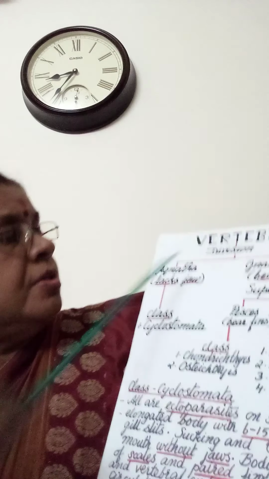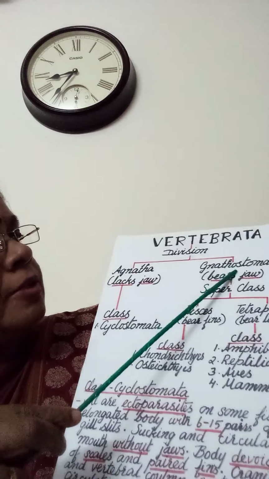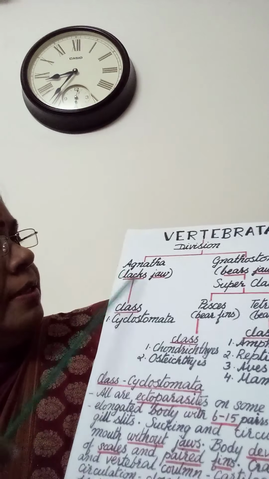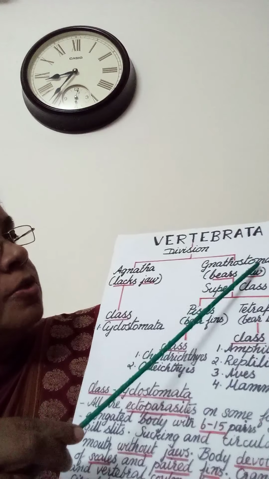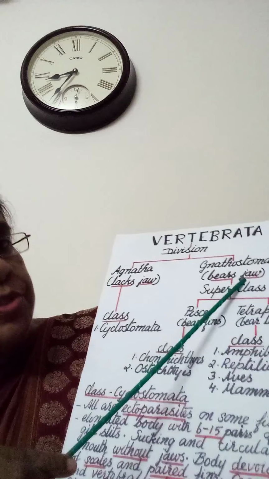Today we are going to learn about vertebrata, the division of vertebrata. Vertebrata is divided into agnatha and gnathostomata. Agnatha meaning without jaws and gnathostomata with jaws. So vertebrata is divided into agnatha and gnathostomata. Agnatha lacks jaws, that means without jaws, whereas gnathostomata will be having jaws.